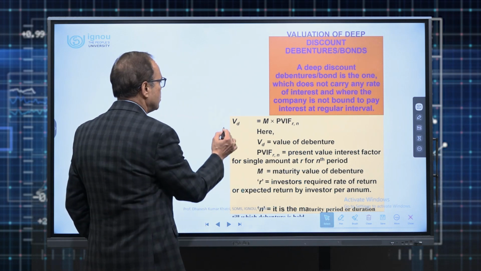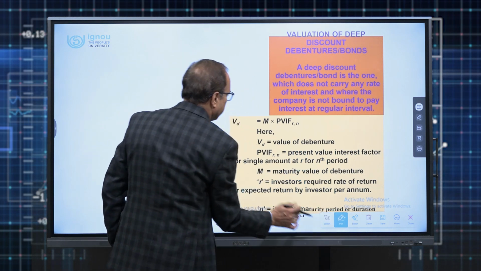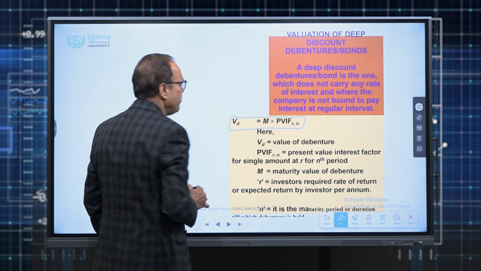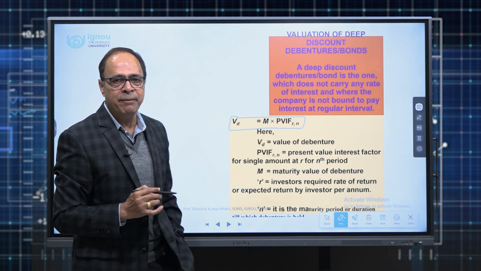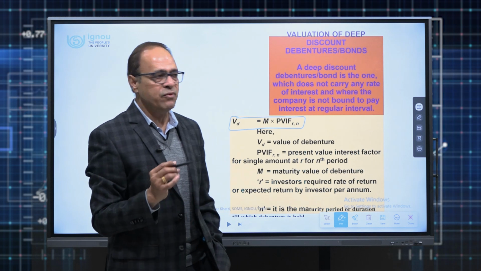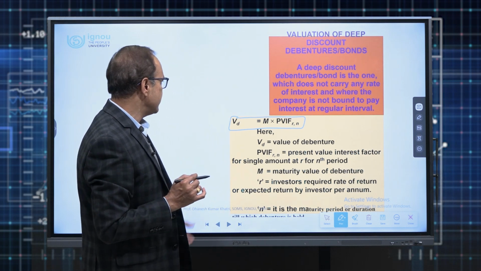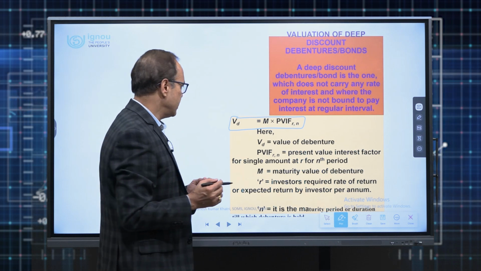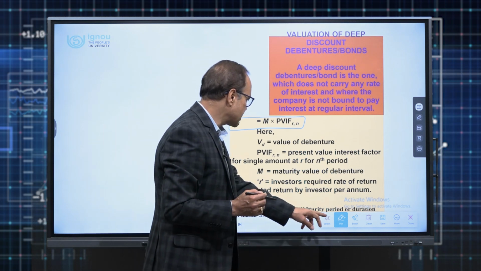So how much is he ready to pay? He is ready to pay the present value of the maturity value. Therefore, the maximum price he is ready to pay is the present value of that maturity value, and that is the simple fundamental we can use to calculate the price of a debenture. That is the deep discount bond.